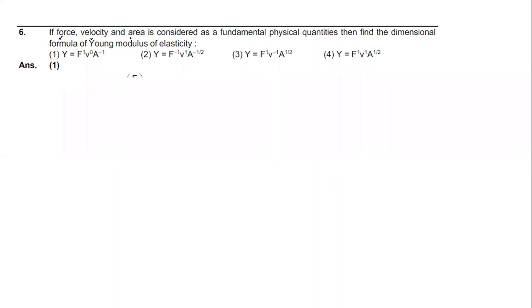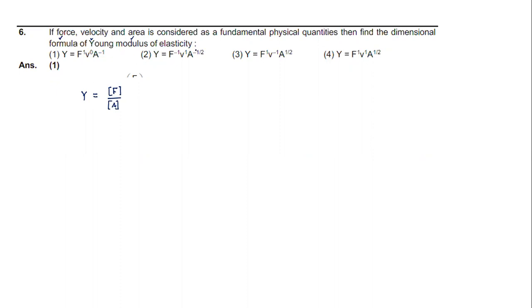Force, velocity, and area. All of you know how to arrive at a dimensional formula, but in this case it is even easier. Actually, you don't have to take the longer route here. I need to express Young's modulus in terms of force, velocity, and area. But I already know what Young's modulus is. Young's modulus is nothing but force by area. Since I know this relationship already, no analysis is necessary.